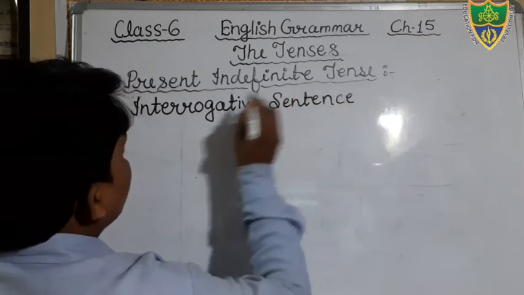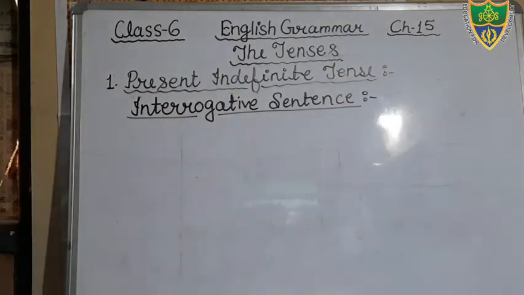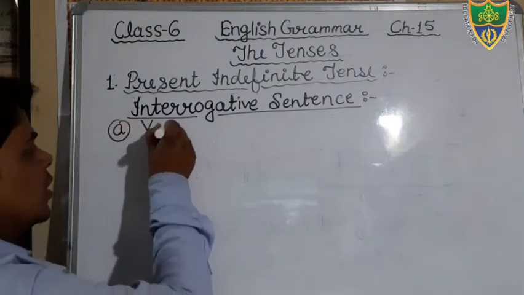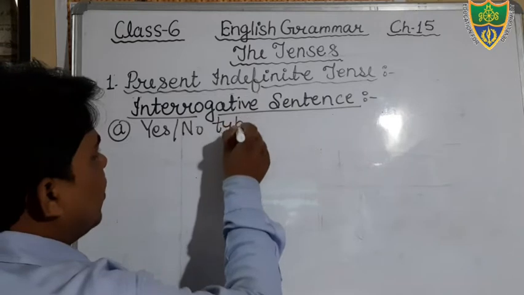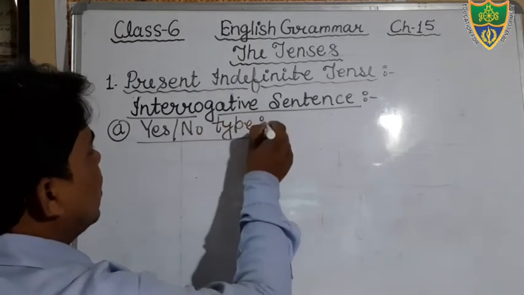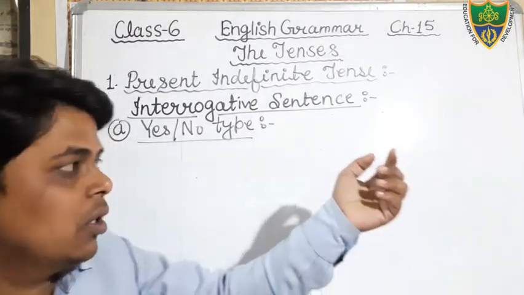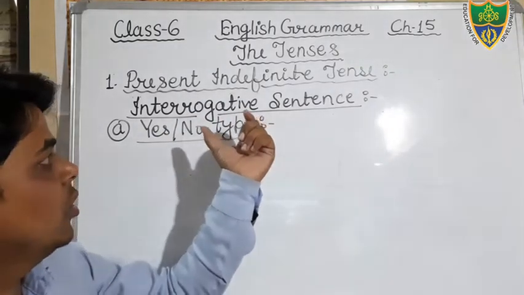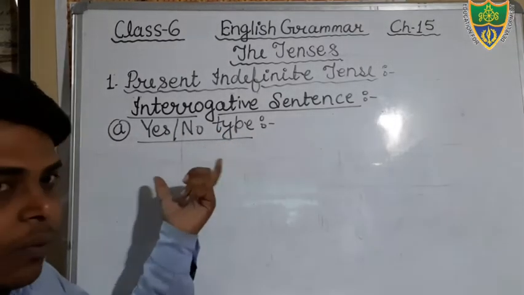Dear students, in the interrogative sentences, there are two types. You all have read in the previous class that there are two types of interrogative sentences. First is the yes-no type, whose answer can be given in one word, and that starts with the helping verb. And another is the WH type, that starts with the WH word. So there are two types of interrogative sentences, and we will also construct a structure on the basis of the yes-no type and on the basis of WH.